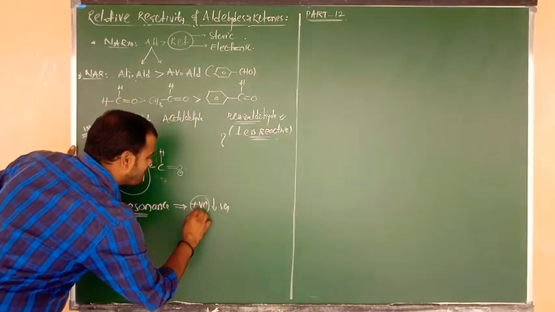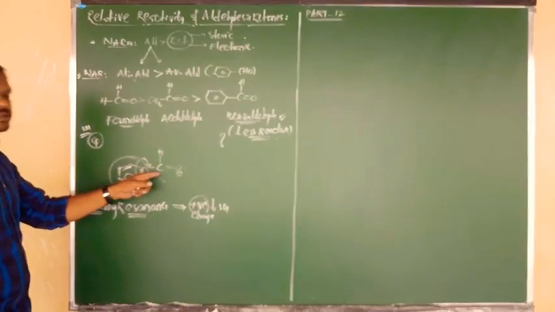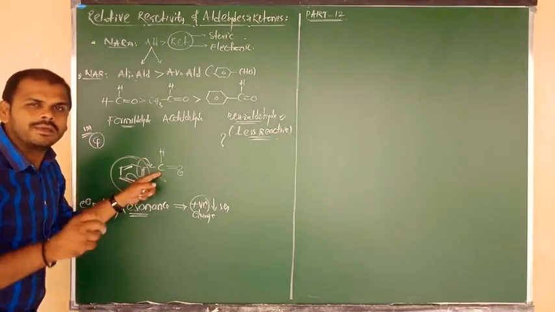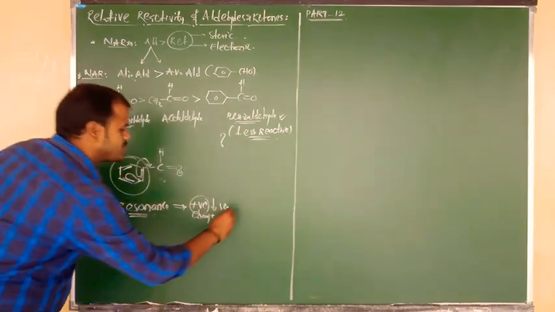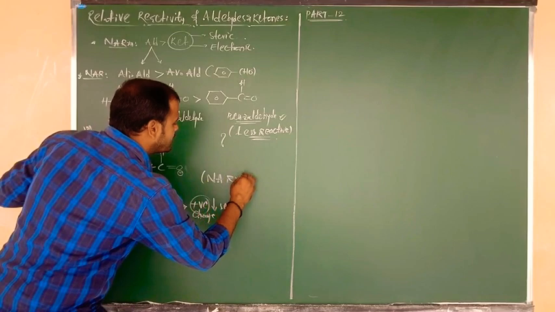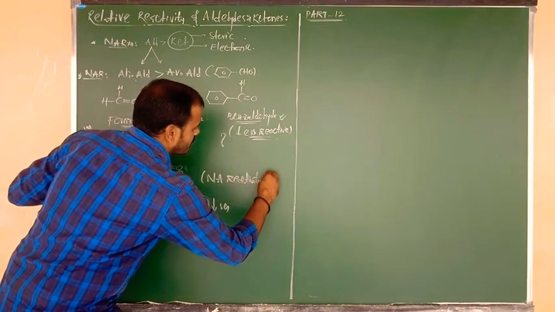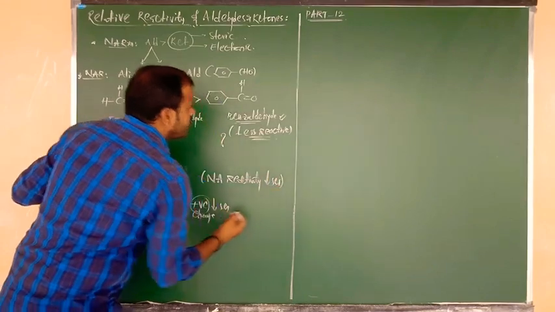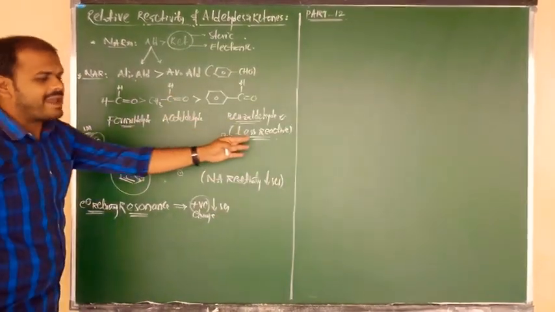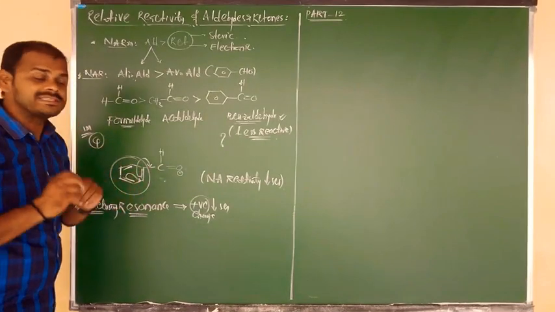Due to the decrease of positive charge, it cannot be attacked easily by the nucleophile. So in this case, what happened, beta? Nucleophilic addition reactivity decreases. So benzaldehyde is less reactive towards what, beta? Nucleophilic addition reaction.